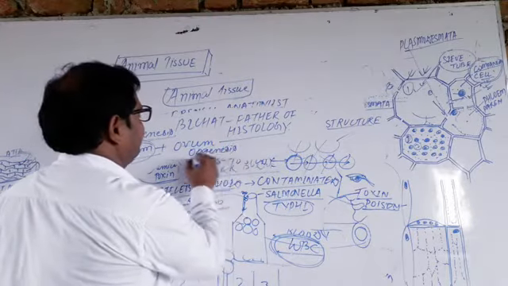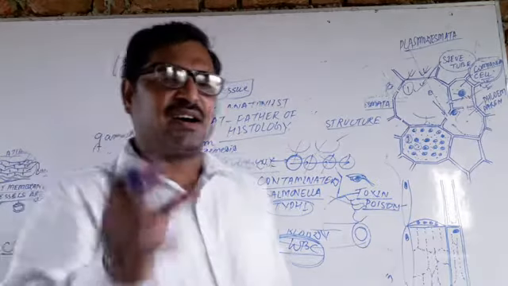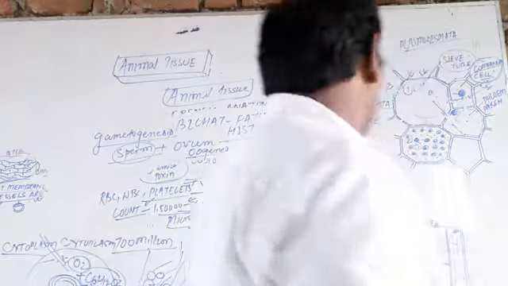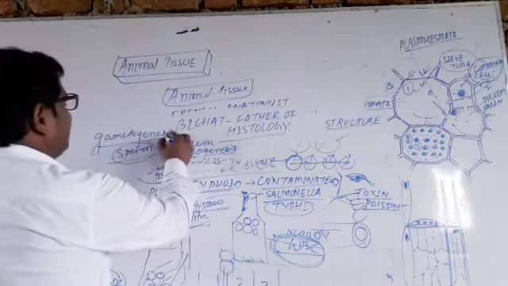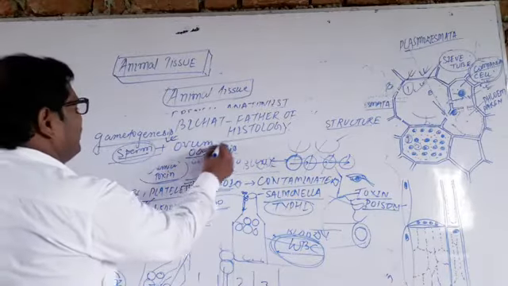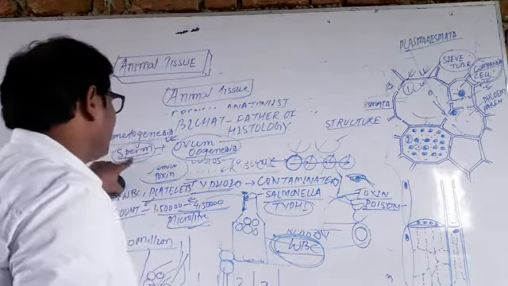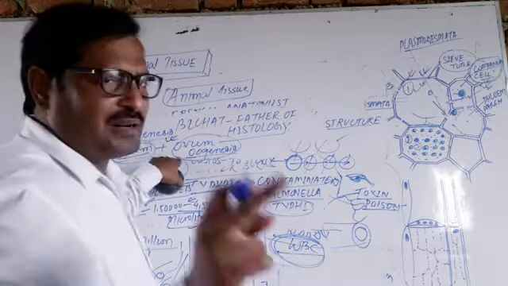When gametogenesis is completed, the two cells, the sperm and the ovum, are produced.